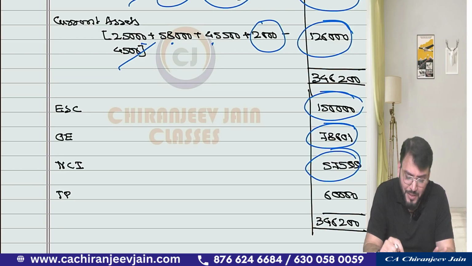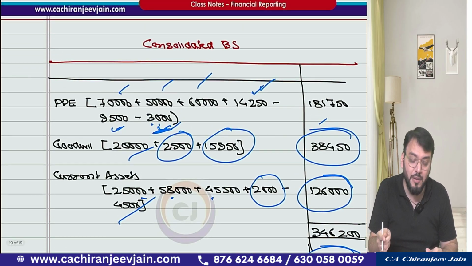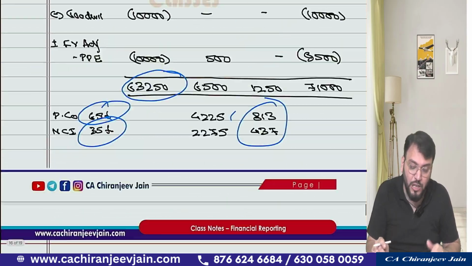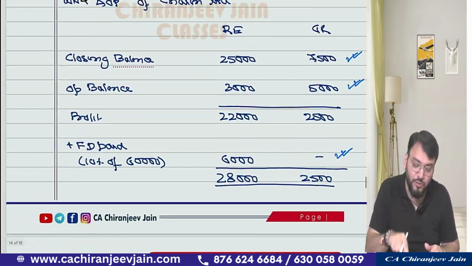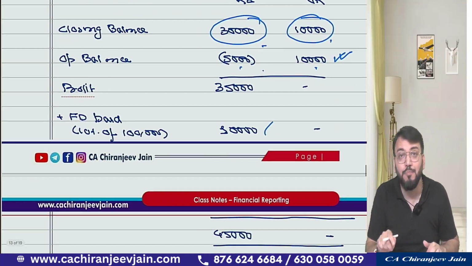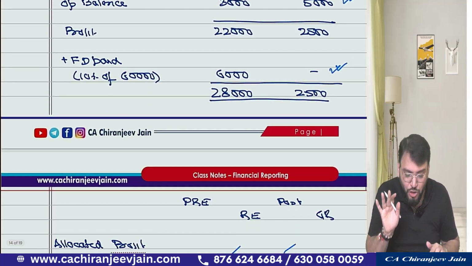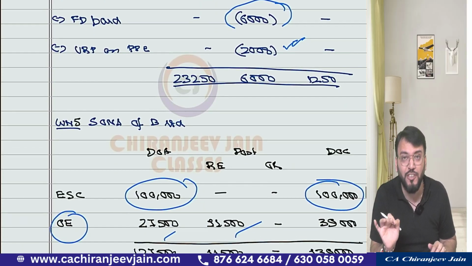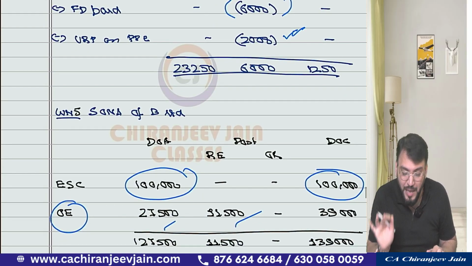Correct. The same PDF you can download from the Telegram channel. Means if you want to see the working note, in this PDF there are 2 solutions. One is the previous part 1 question, the solution has also been given, and part 2 solution is also given. I hope you have understood the solution. Any point which you have not understood, you can ask in the comment box. I will reply there only.